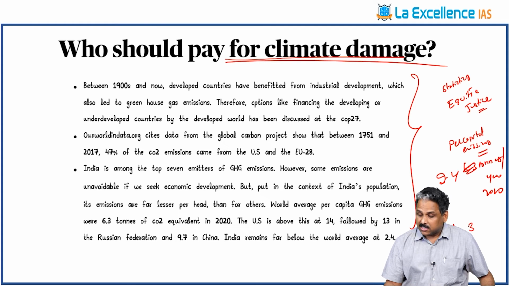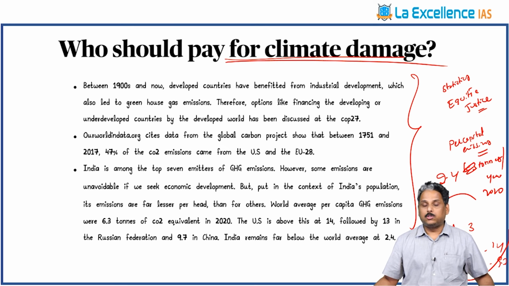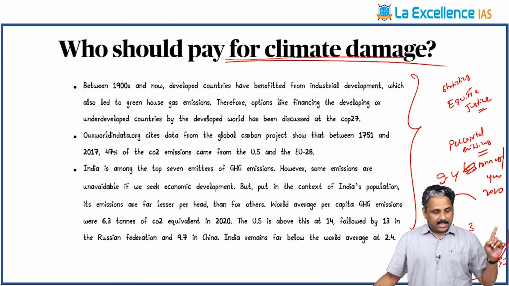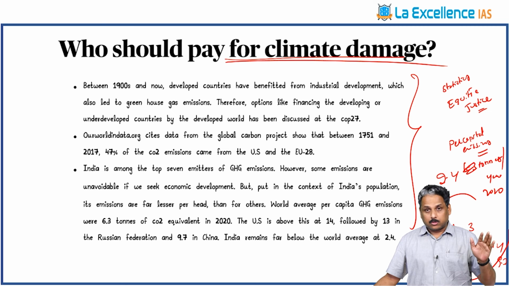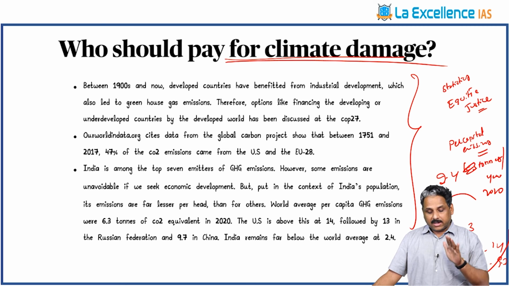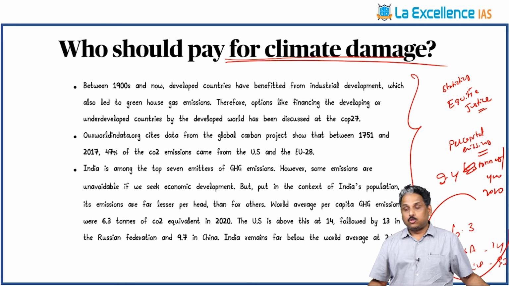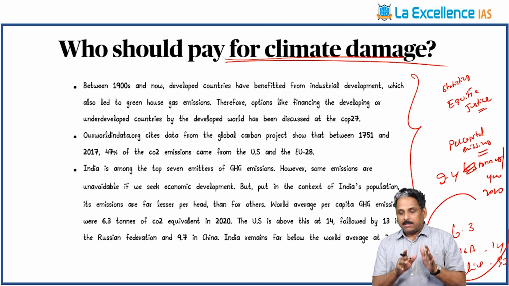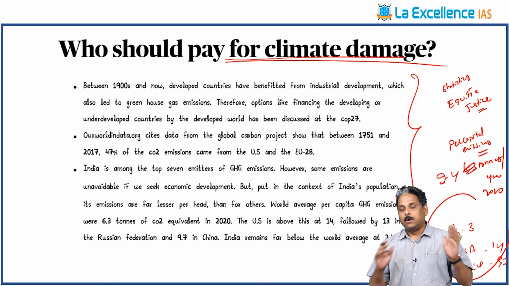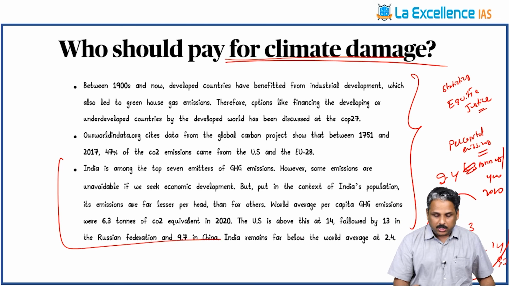If you go to USA, it is 14, and then China, it is 9.7. This statistical information you have to remember. India is close to 1/3 of the global average. So global average is 6.3, India is 2.4. India has very low per capita emissions. That is the point which you need to remember.